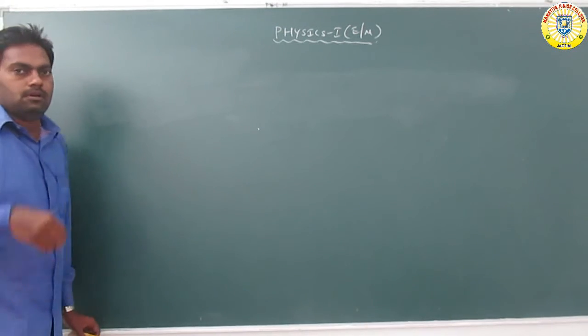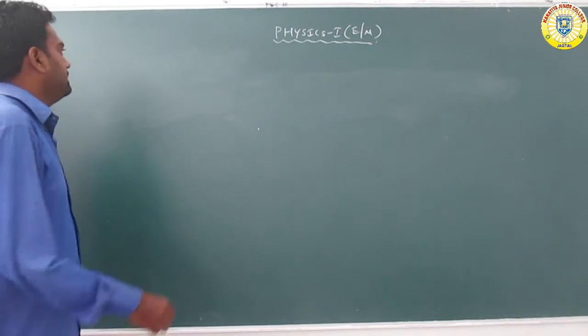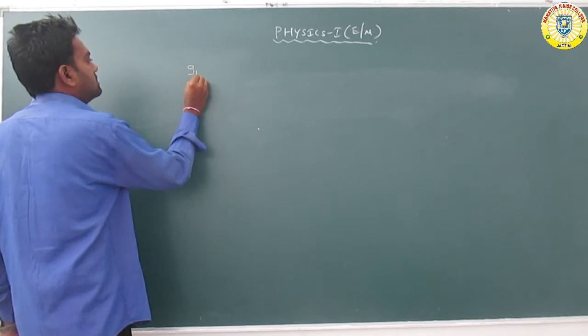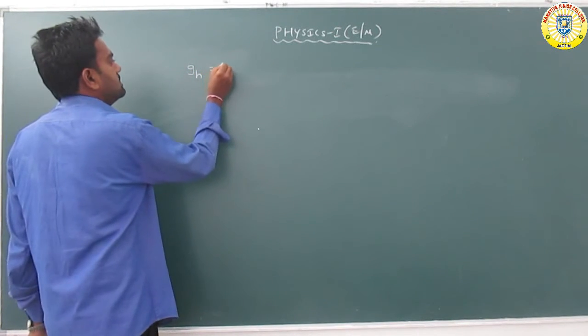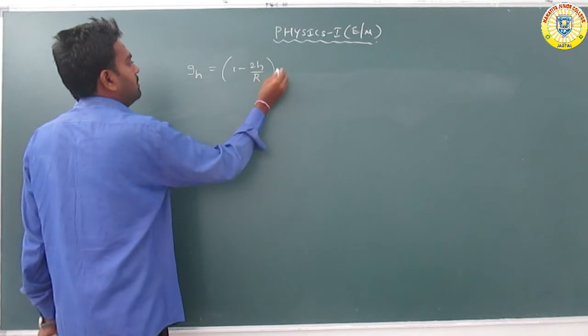Also, in the last class we discussed the acceleration due to gravity at a height h above the surface of the earth: g_h is equal to (1 minus 2h by r) into g.